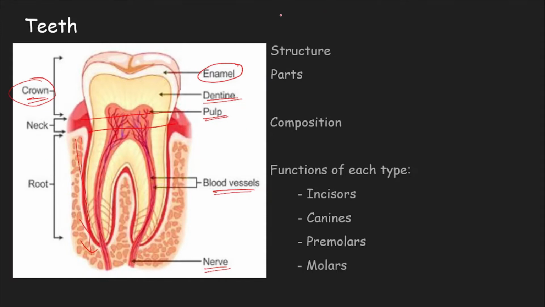So when it comes to structure, we have crown, neck, and the root. Parts, we have the enamel, dentine, pulp, and the cementum. There is another one. There is structure. All right, composition of the tooth.